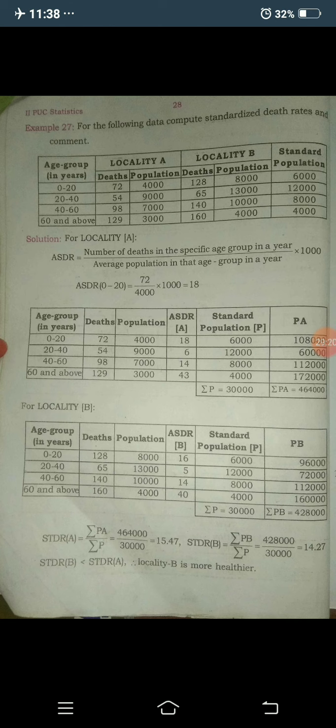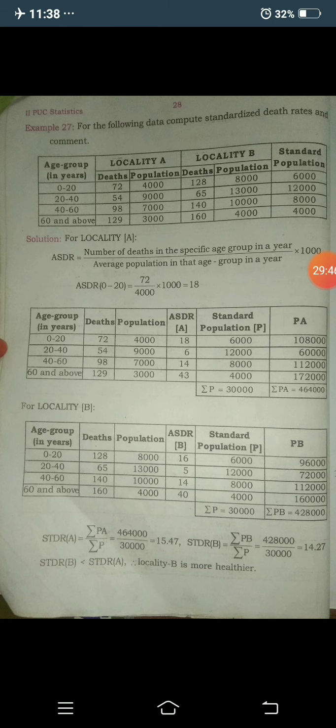6,000 into 18, you get 1,08,000. 12,000 into 6, you get 60,000. 8,000 into 14, you get 1,12,000. And similarly 4,000 into 43, you get 1,72,000. Automatically you need to take the summation of PA and the summation of P.